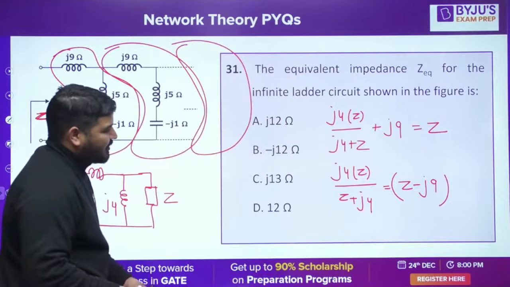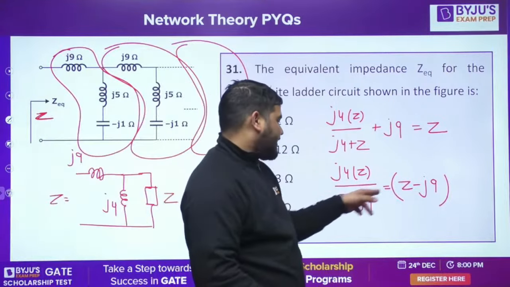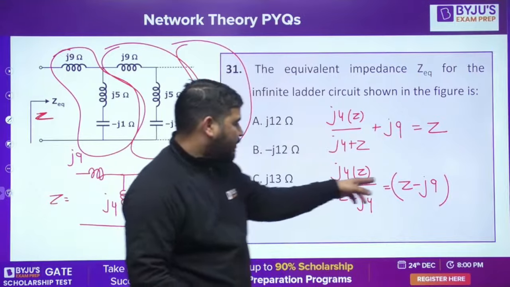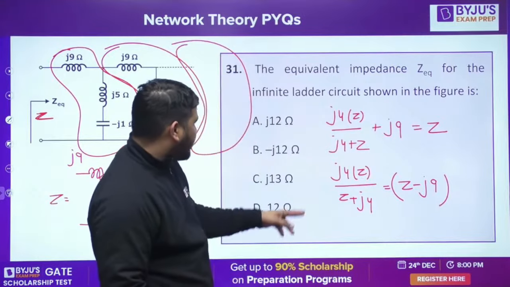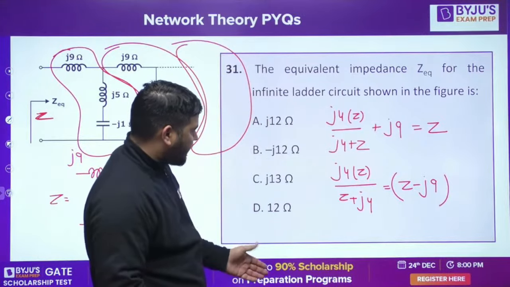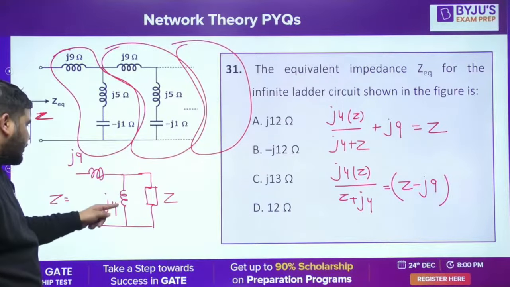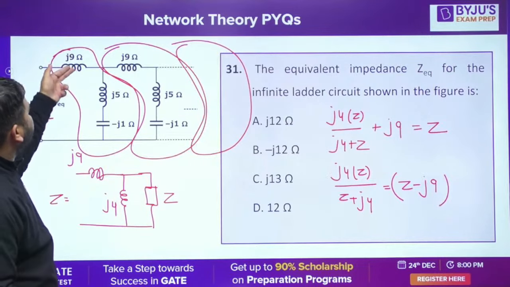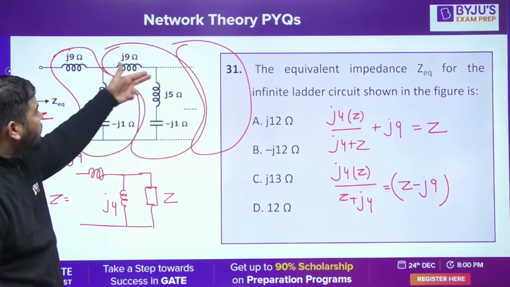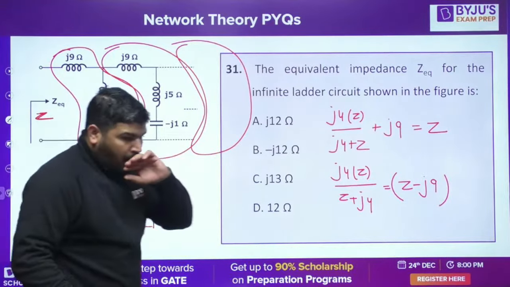Okay, let's come to the question, guys. Tell me, what is the answer? What is the value of Z here? You can calculate the value of Z. Check which option is correct. Z will be purely inductive, no? Z will be purely inductive because everything is inductive. This is j9, this is j4, this is j9, this is j4. So Z will be again inductive.